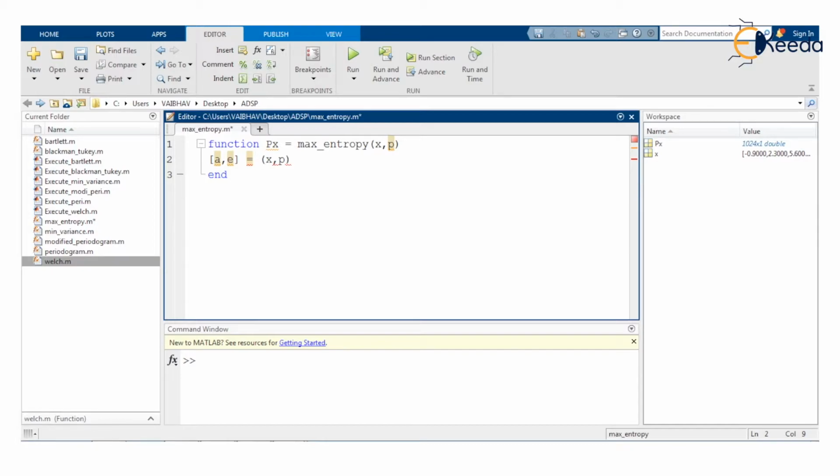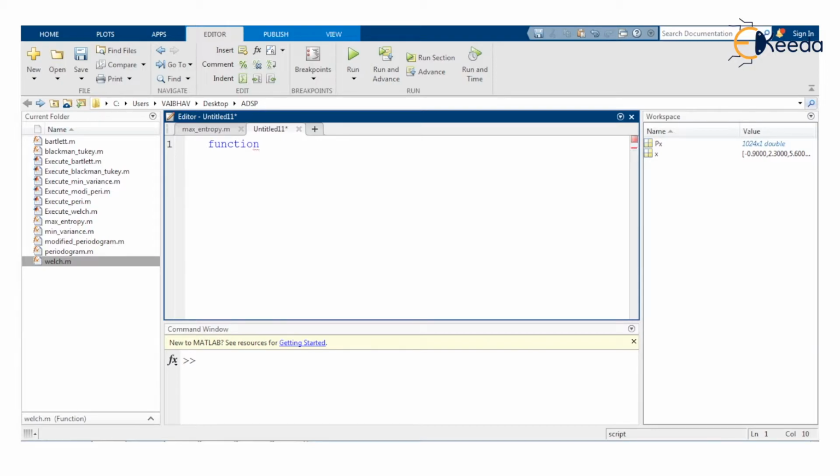So we take the help of the autocorrelation method for the all pole model, and we name this particular function simply ACM. Here ACM is not an inbuilt function, so we have to develop it separately in the current folder. First of all we save the changes here, and to obtain a and e from this ACM, we take another untitled script, whereupon we start writing a function.